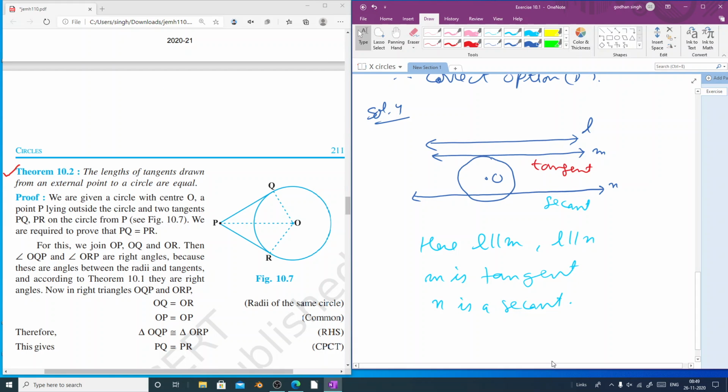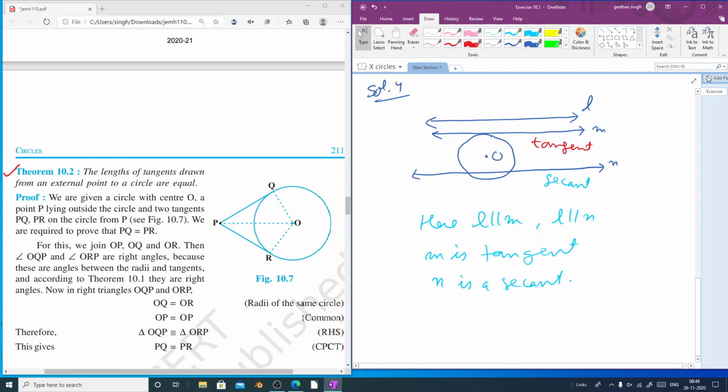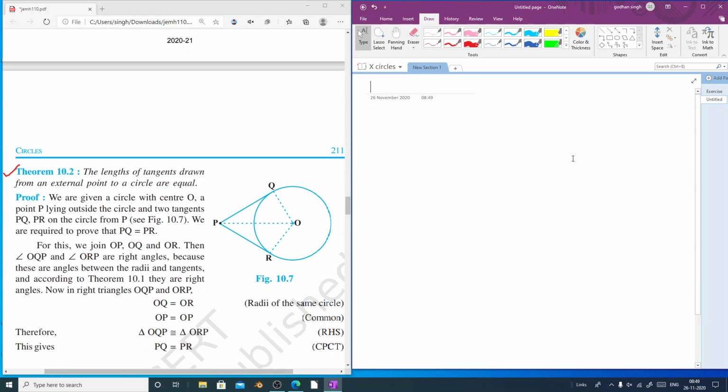If you remember, as we have already discussed, whenever we have a radius and a tangent, they are perpendicular at the point of contact. Here Q is a point of contact.